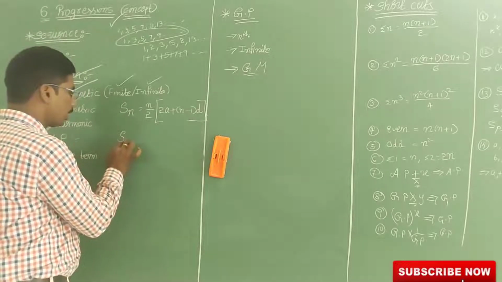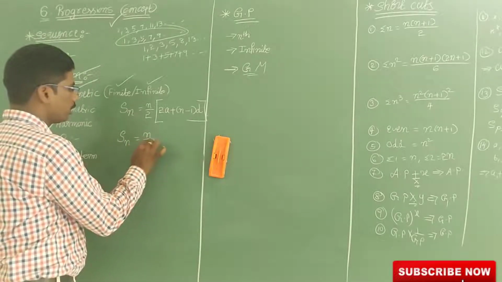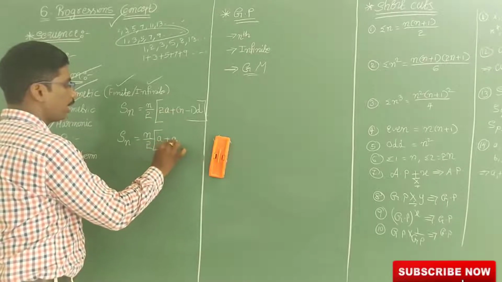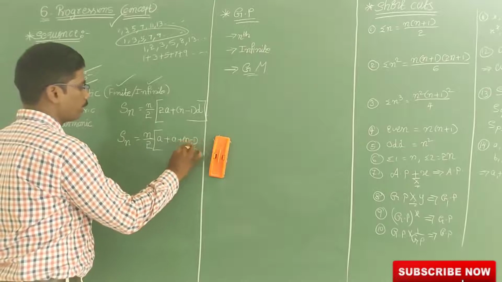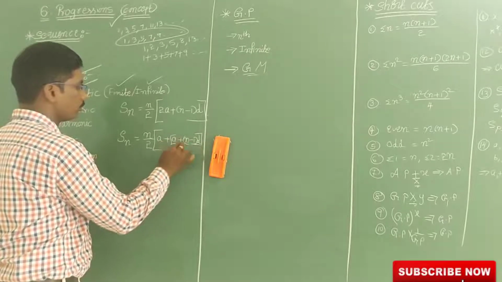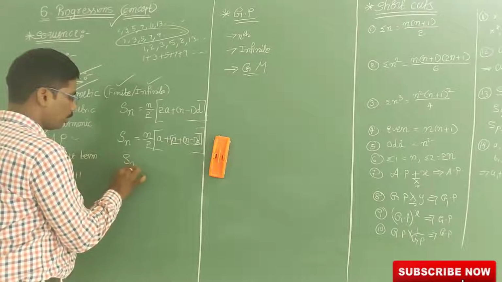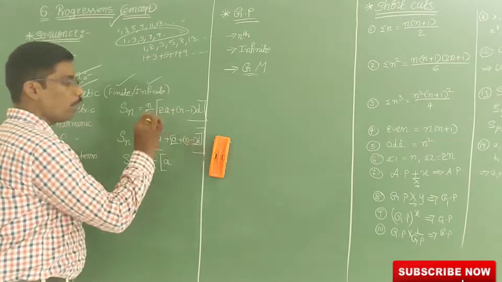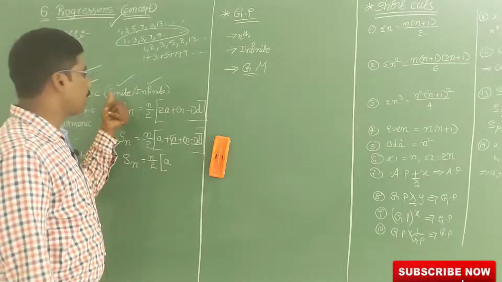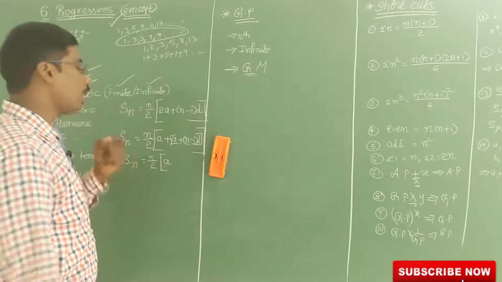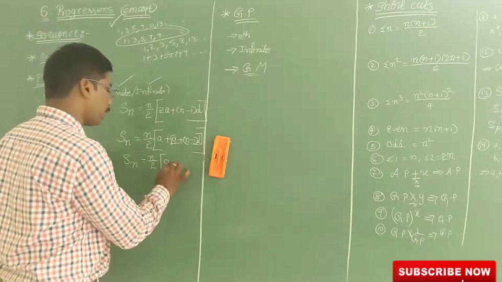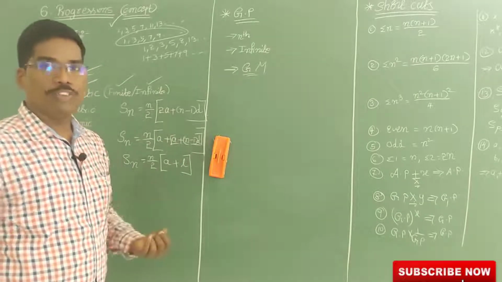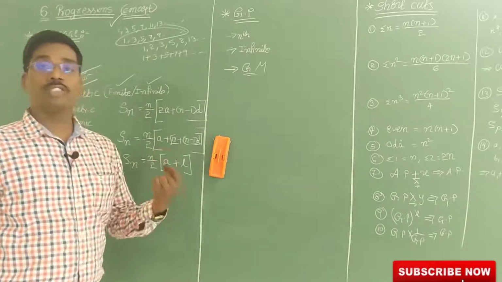Now this can be written as A plus A plus n minus 1 into D. So Sn is equal to n by 2 into A plus the last term, because we are taking a finite progression, and the last term is denoted by the letter L. So if you know the first term and the last term, we can find the sum very easily.